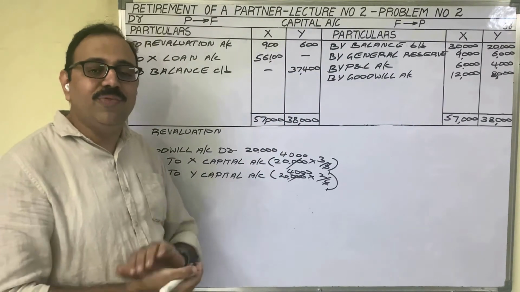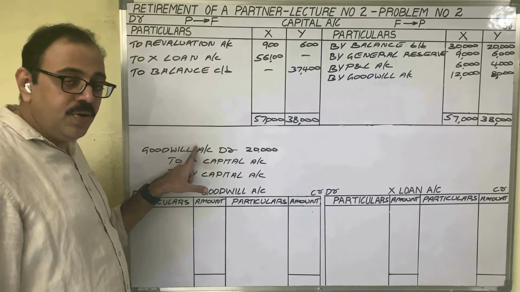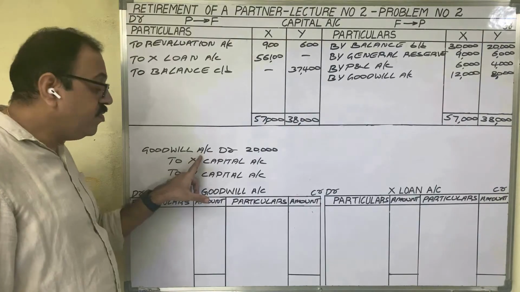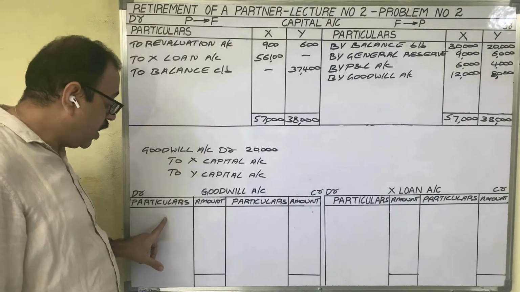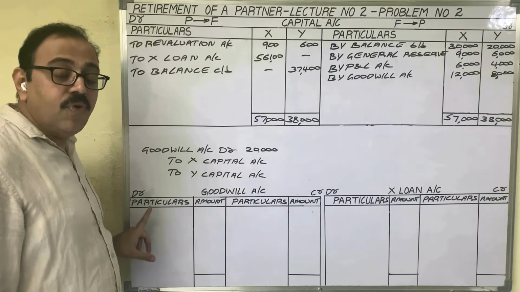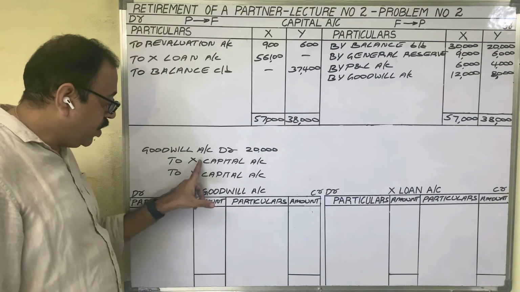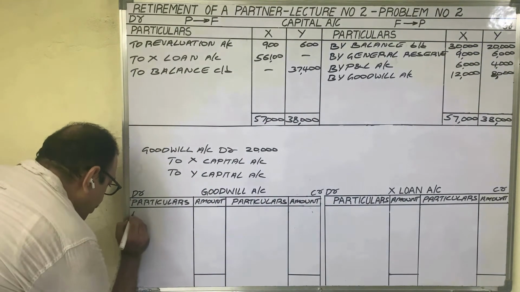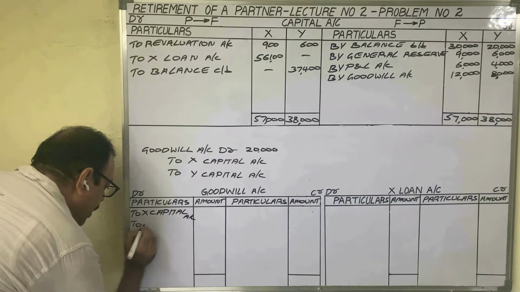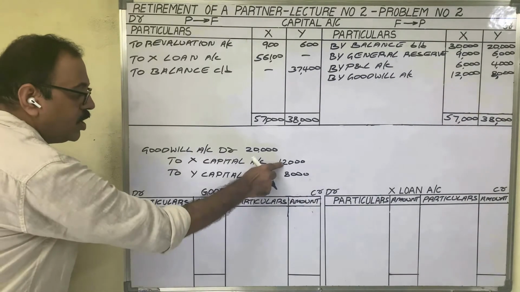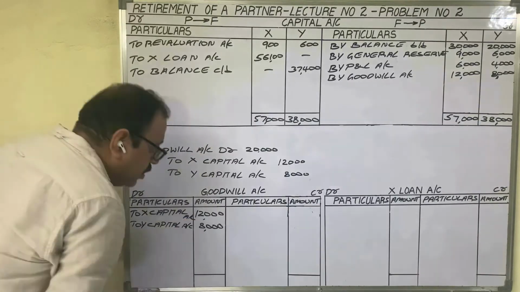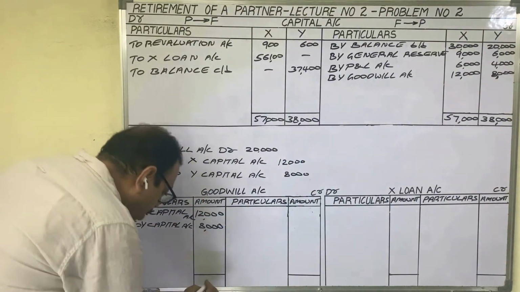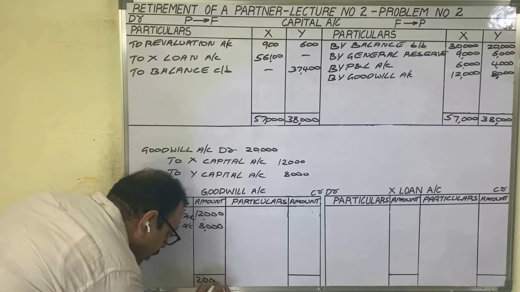Next, we have to prepare the goodwill account. This is the goodwill entry now. This entry we have to post in the goodwill account. In the journal entry, goodwill account is debited. Therefore, on the debit side, we have to post this entry. What to write in the particulars column? We wrote X and Y capitals. Write down these words: To X capital account, to Y capital account. Amounts are 12,000 and 8,000. Then balance this account. Debit side only we have the amounts. Debit total is 20,000 rupees.